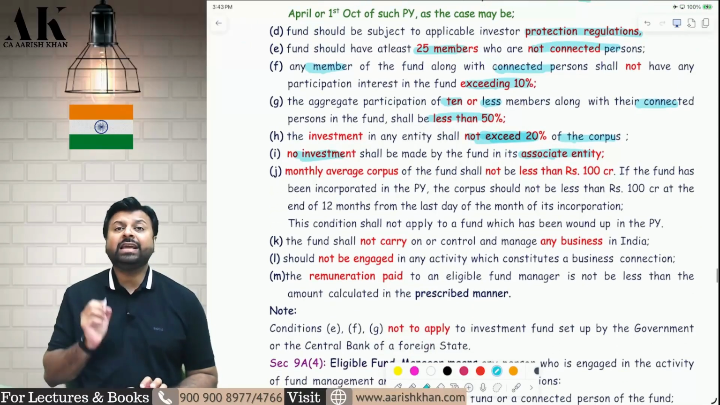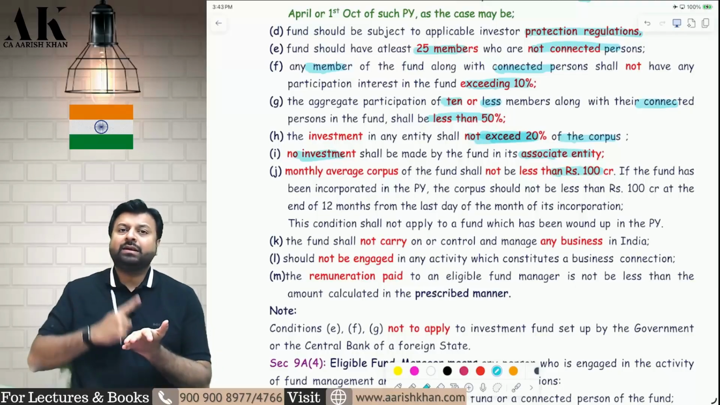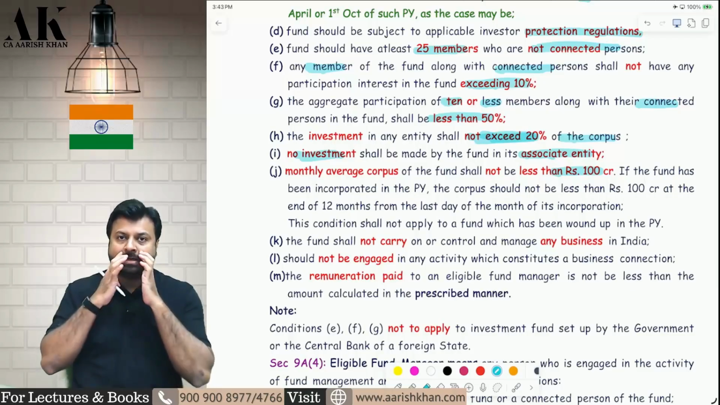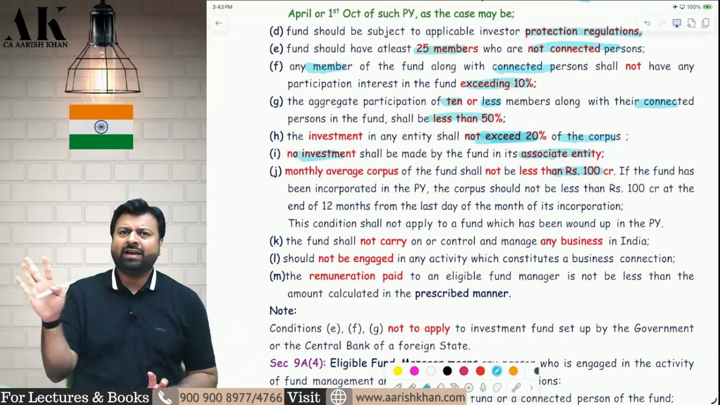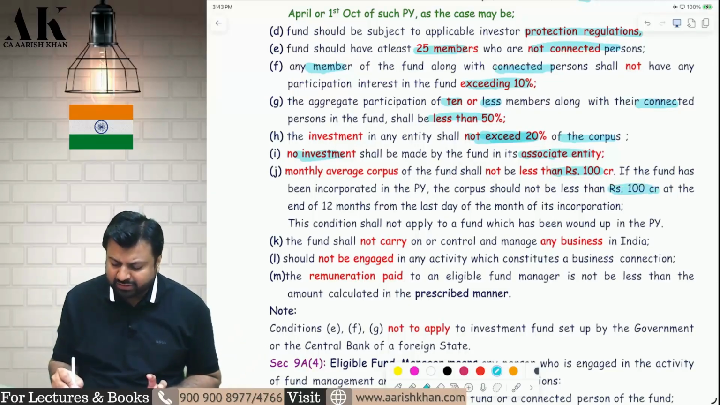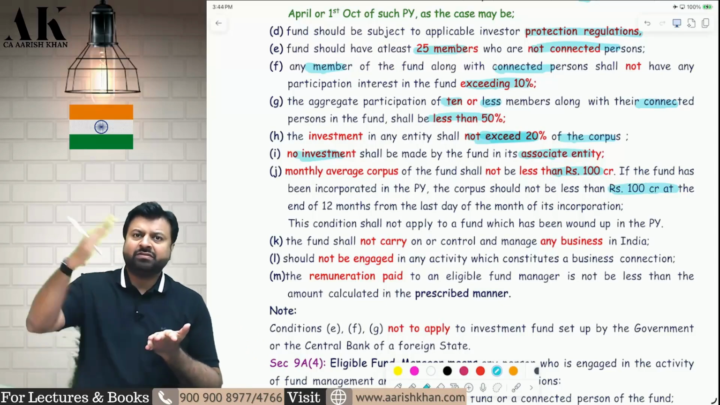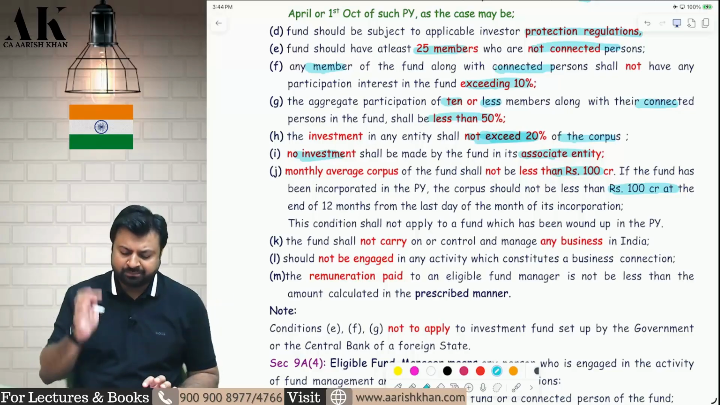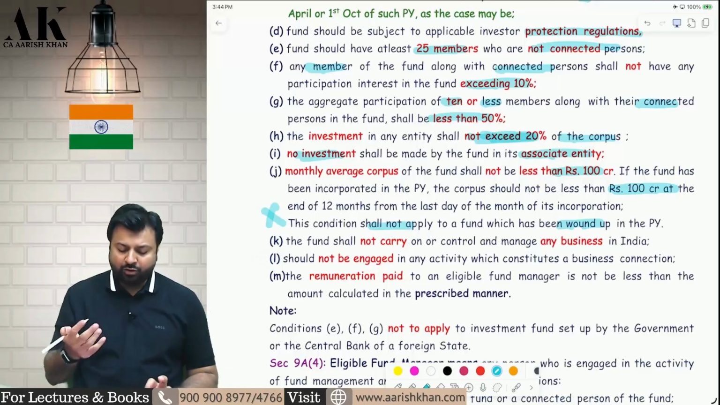Next, the monthly average corpus of the fund should not be less than 100 crore. So every month, the monthly average corpus of the fund should be at least 100 crore. What if the fund is started in the current year? Then the monthly average should not be seen. Then within 12 months, you should reach 100 crore. Suppose the fund is started in December, then from December within 12 months, you should reach 100 crore. If the fund is wound up in the current year, then this condition is not applicable. I hope it is clear to all of you.